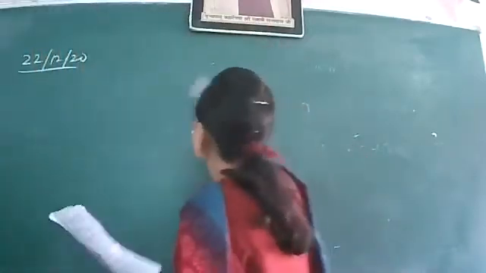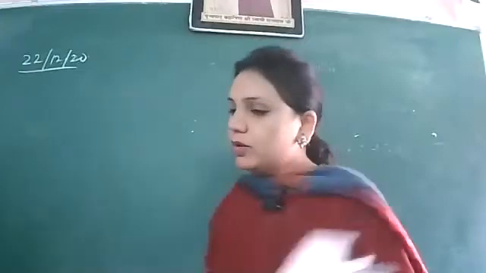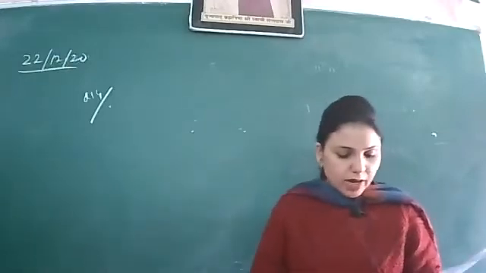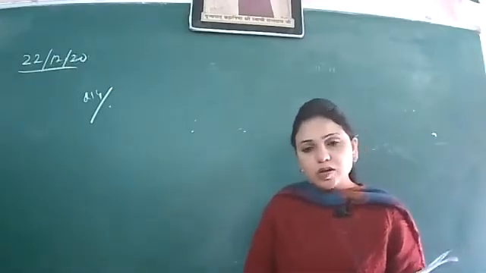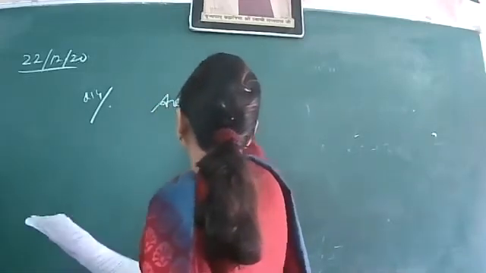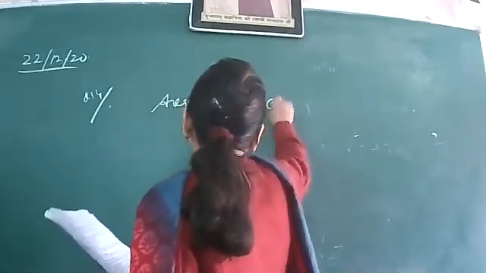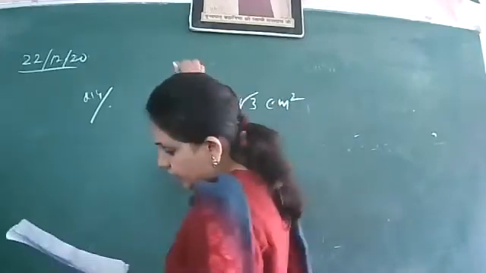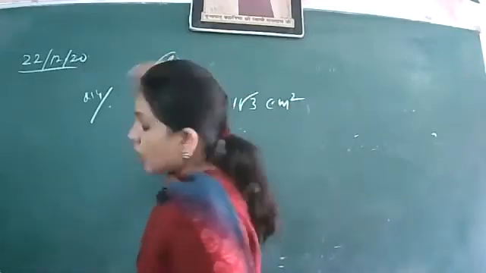Chaliye. Next question was question number 14. Area of an equilateral triangle is 81√3 centimeter square. The area of the equilateral triangle we have is 81√3 centimeter square. Find the perimeter.